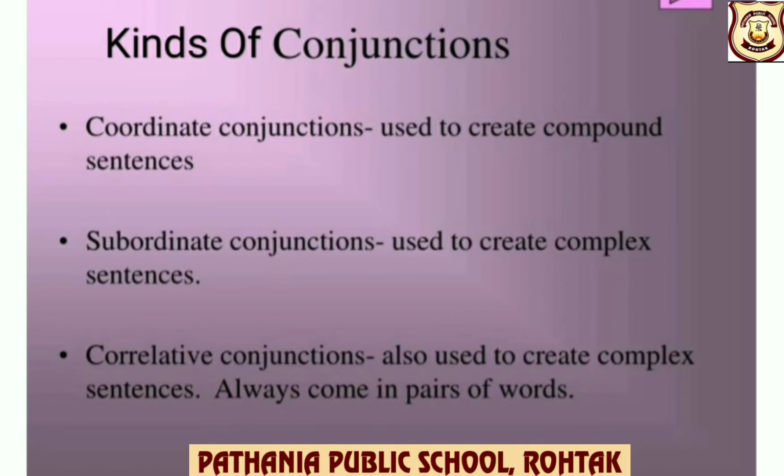Children, now let us understand where we use these different kinds of conjunctions. We use coordinating conjunctions to create compound sentences, that means sentences which consist of two independent clauses. Subordinating conjunctions are used to create complex sentences, that means sentences which consist of an independent clause and a dependent clause. Correlative conjunctions are also used to create complex sentences. And remember, children, they always come in pairs of words.